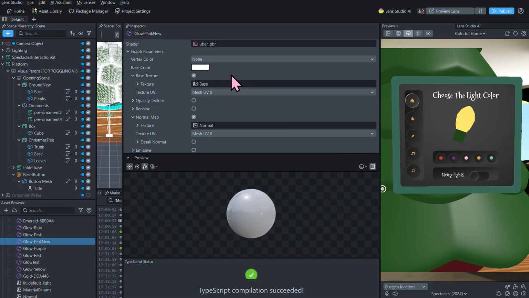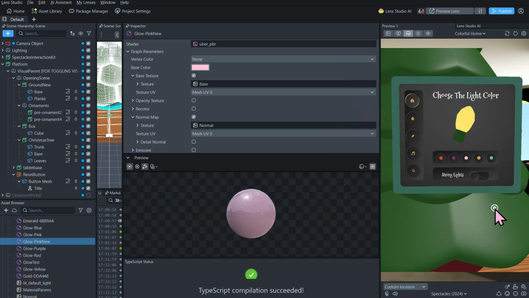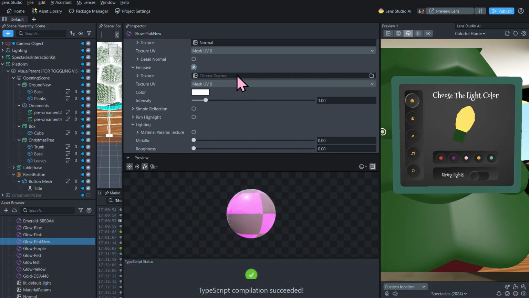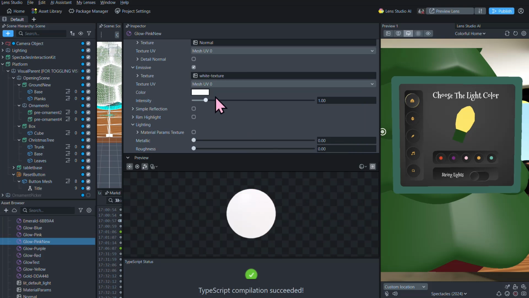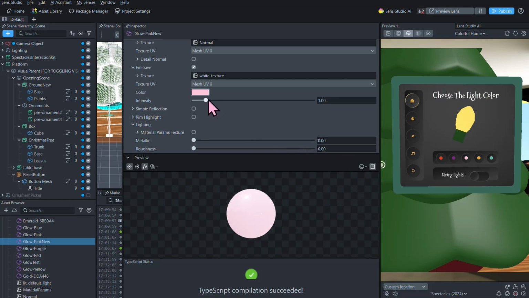In Lens Studio, I created an Uber PBR material with an emissive property to fake the look of illumination or glowing. Creating materials is still a huge weak spot for me, and I genuinely had no clue what I was doing here. However, I did learn that by adding a white texture to the emissive property, it would enable me to make the base color of the material more apparent, I guess. In any case, I think that the materials turned out alright. I learned that if you adjust the intensity too high, then the material would look white. So I adjusted the intensity value a few times to find the sweet spot.